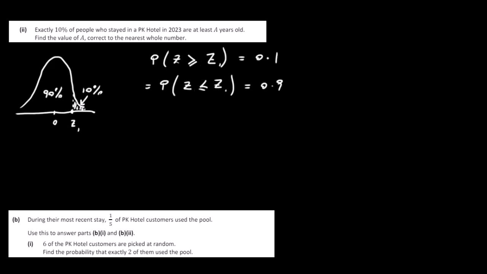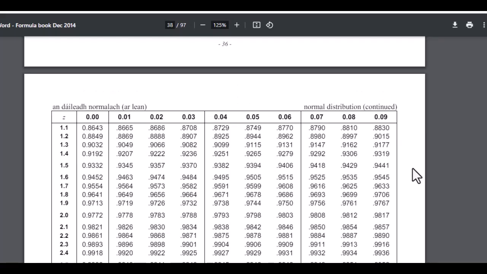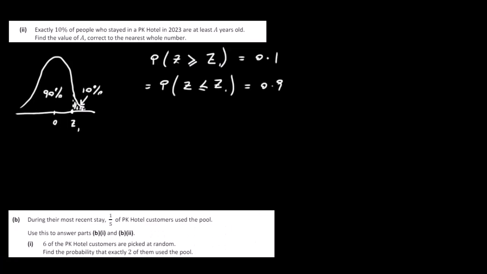We know it's positive because we're talking about 10% up here. What we've got to do is look for 0.9 in our tables, so let's have a go at that. The nearest we can get is 0.8997, and that means we're talking about a Z value of 1.28.